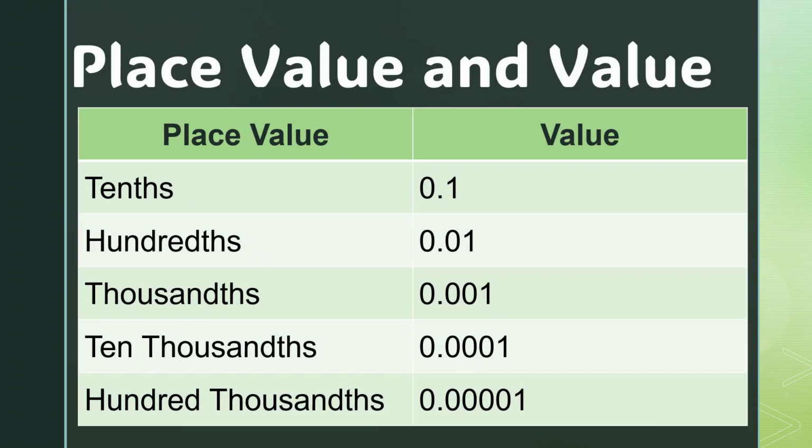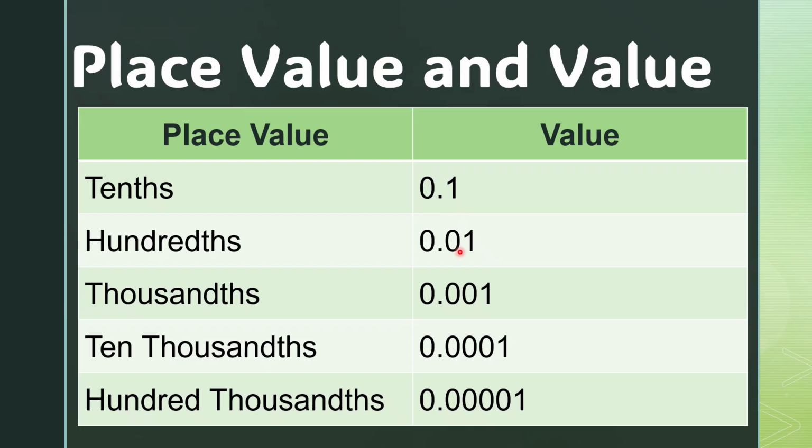Now here is the place value and value. The place values that we all know, we have the tenths from the earlier table. We have the tenths, the hundredths, thousandths, ten thousandths, and hundred thousandths. And the value is 0.1, but if we're going to read it, we're just going to read it as tenths.